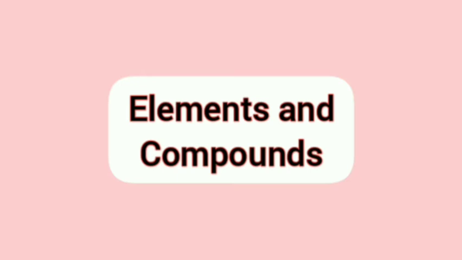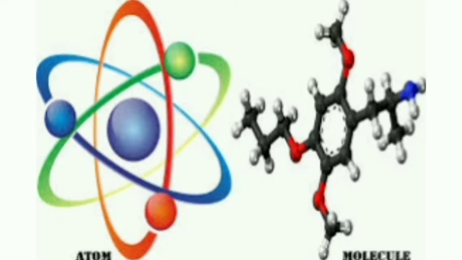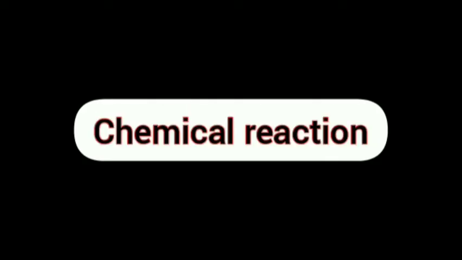Then compound, it is made up of different elements, and they are combined in a fixed ratio. That is called a compound. Examples: water, hydrochloric acid, sodium chloride. All these are examples of compounds, isn't it? So today we are going to learn about the laws of chemical combination. Before going to study the laws of chemical combination, firstly let's see what is meant by a chemical reaction. Okay, what is meant by a chemical reaction?